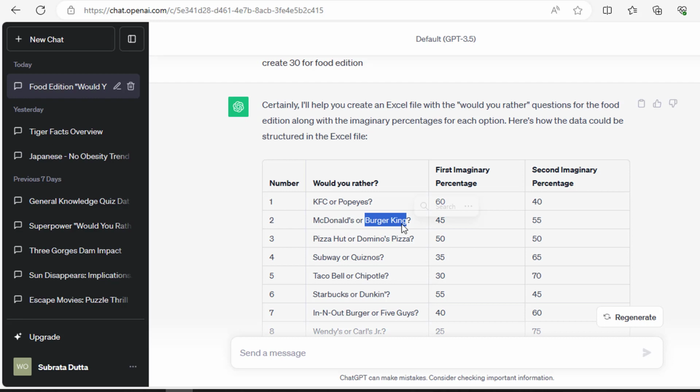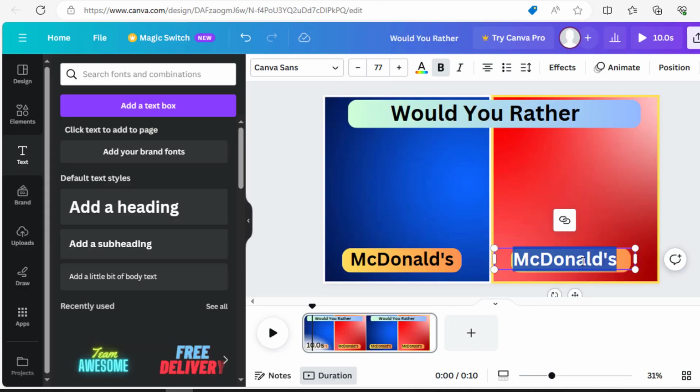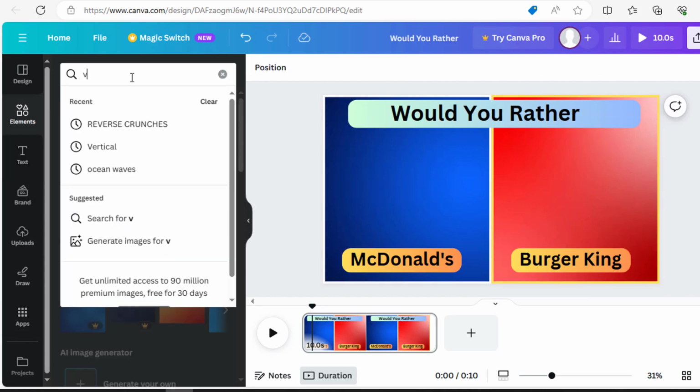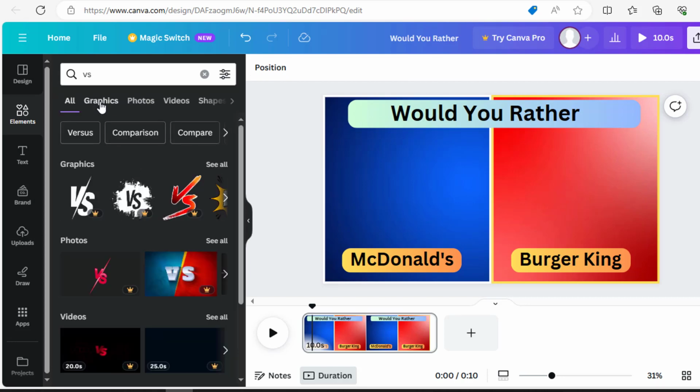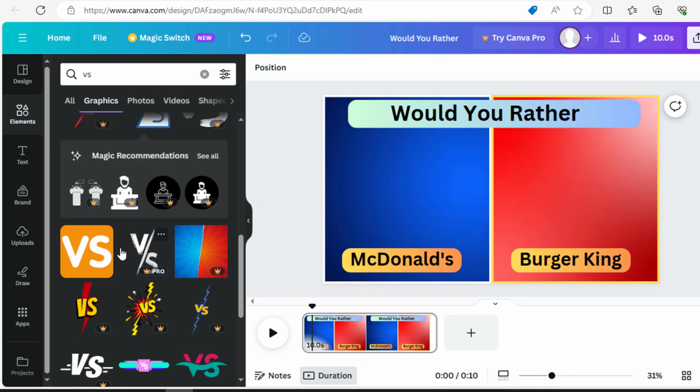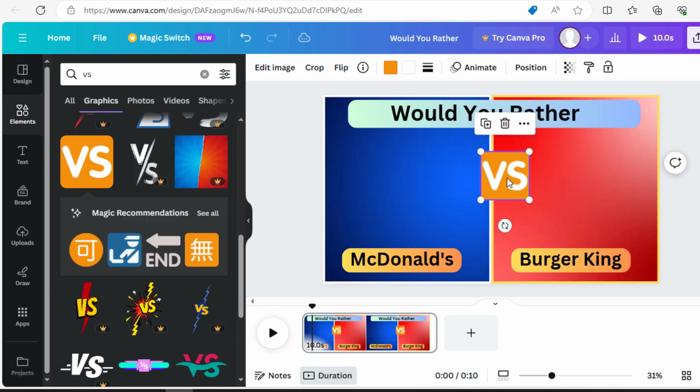Copy the second now, and paste it here. Now we need a versus image. Search and select one from elements, like this one. Adjust it between two images.